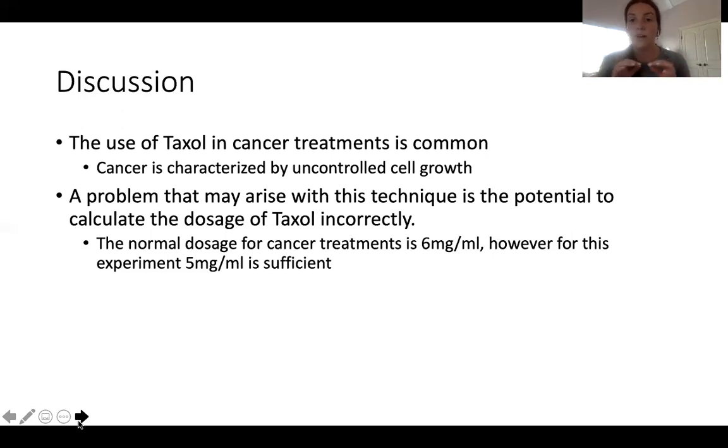So the dosage is very, very important for this, not just for our lab that we're doing today, but also for just treatment all across the board for patients and maintaining the safety and their healthy lives.